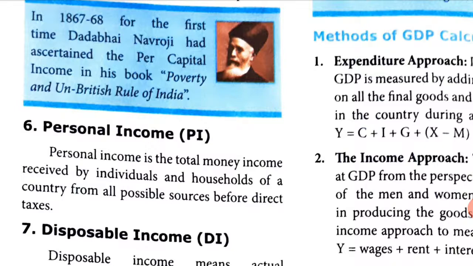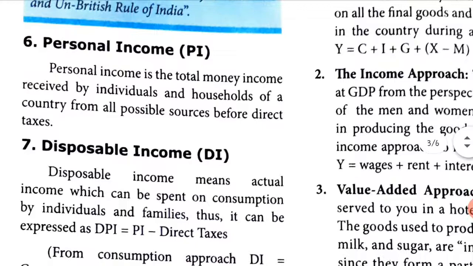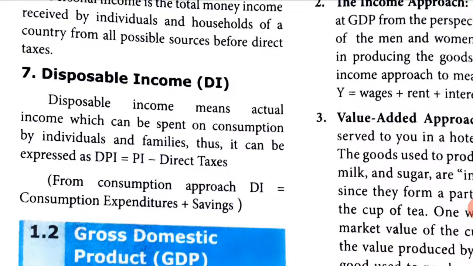So, before a person pays his taxes, if you calculate the sources of income, that is called personal income. Disposable income means actual income which can be spent on consumption by individuals and families.